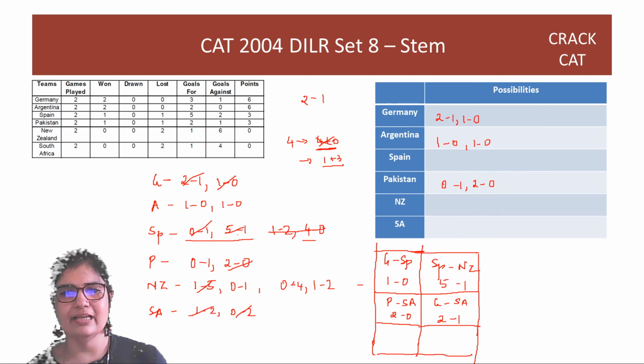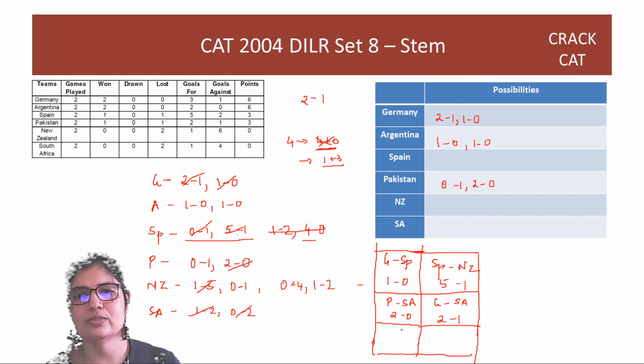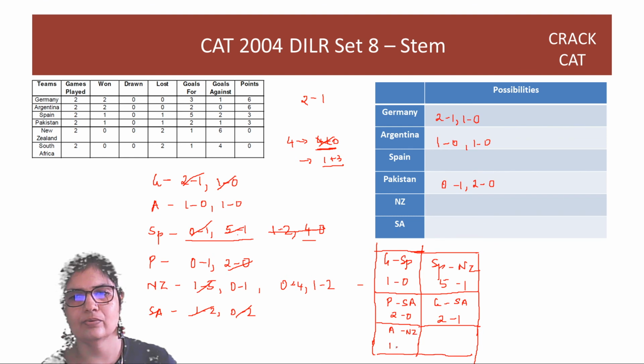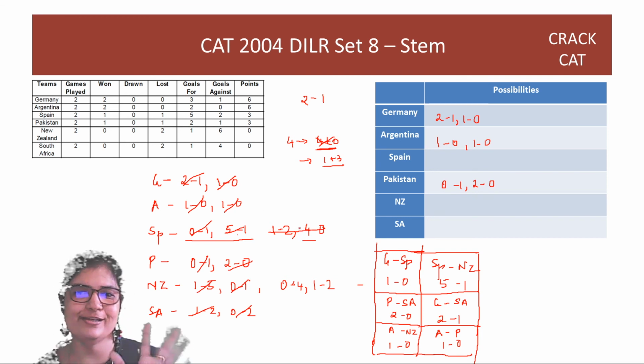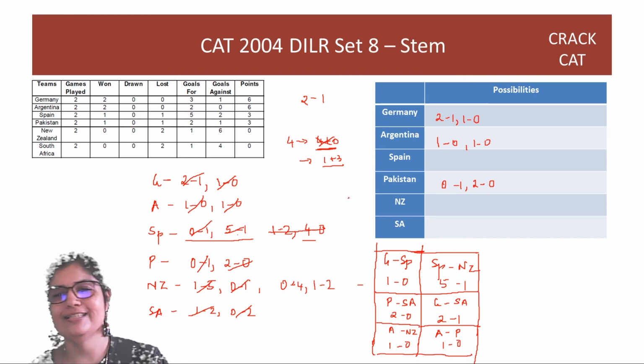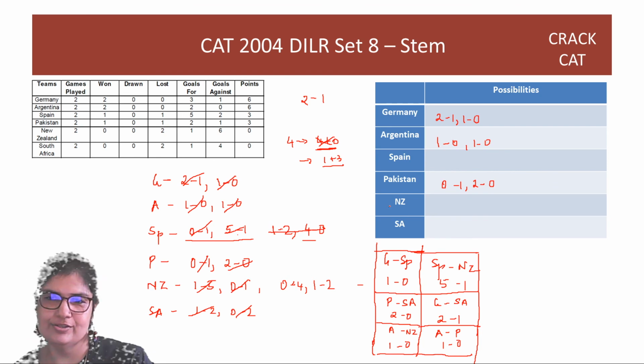Now, which two teams are left here? It's New Zealand with Argentina. And who wins? Argentina. And here we have Argentina and Pakistan. And who wins? Argentina. So you see, guys, you have to do this set carefully, otherwise you'll get messed up. Now we can start looking at questions.